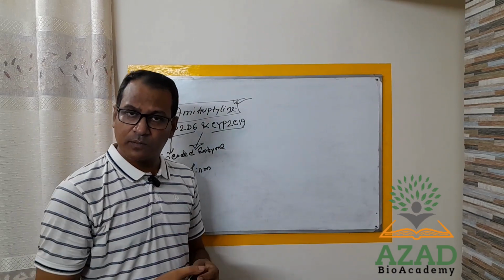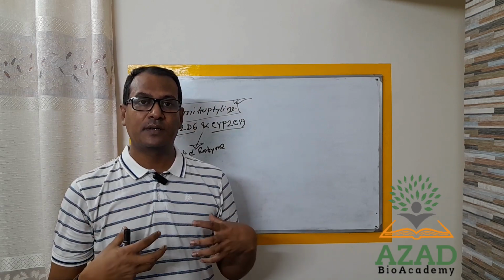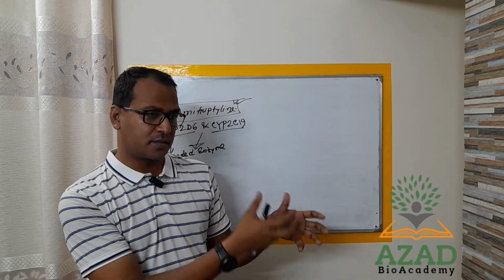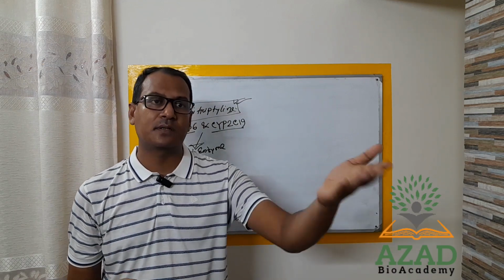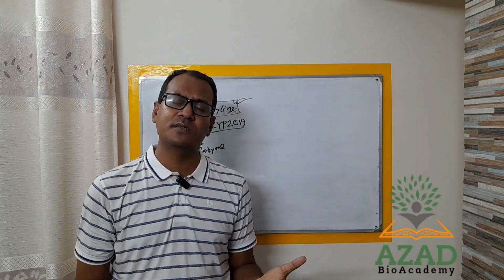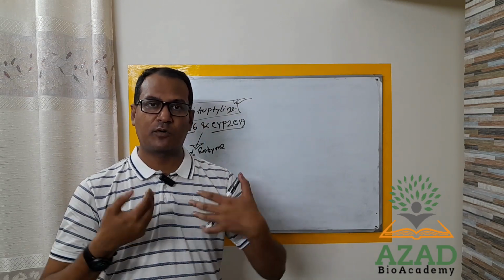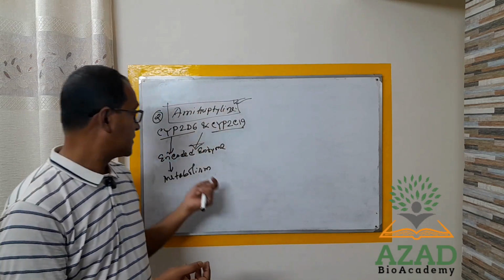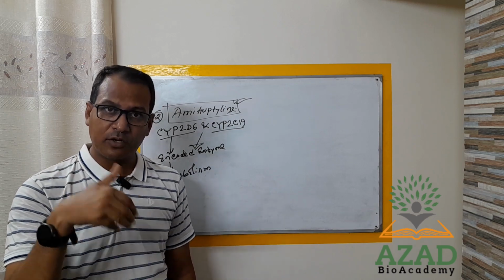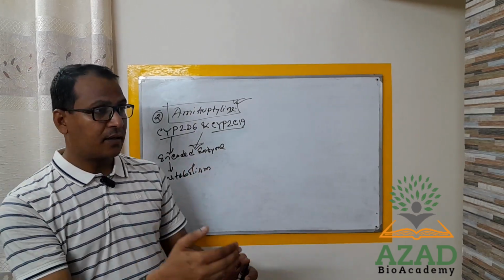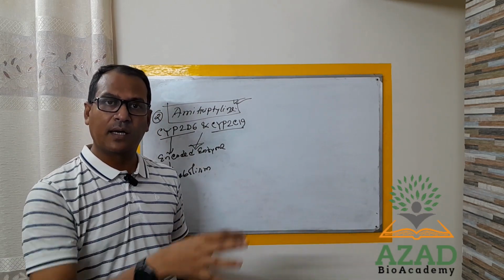So what is the problem? The problem is that in my body such type of expression is happening, but another person has no problem at all. Another person has another problem, meaning some different metabolic rate. Suppose in my body the metabolic rate of amitriptyline is slow or very poor because of the expression of that enzyme, and in another person the metabolic rate is very quick and very high.